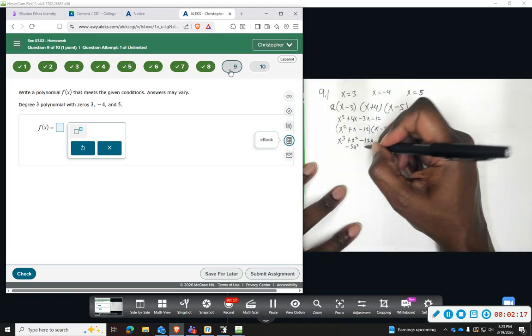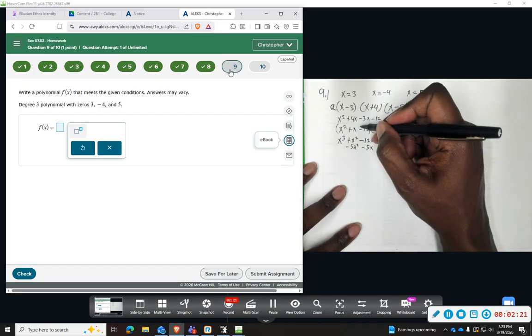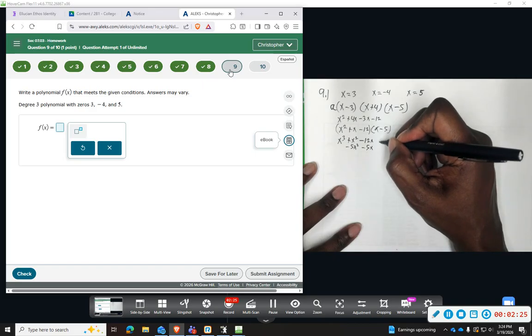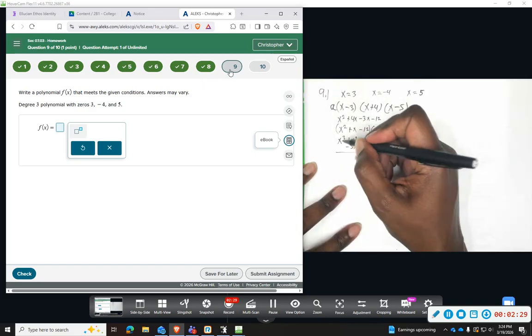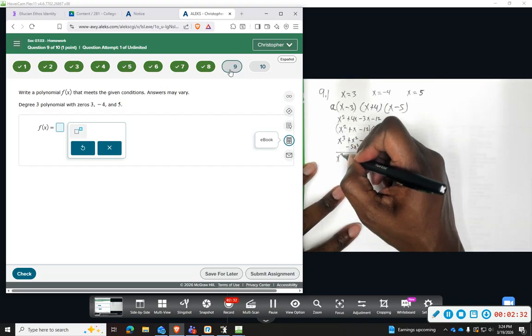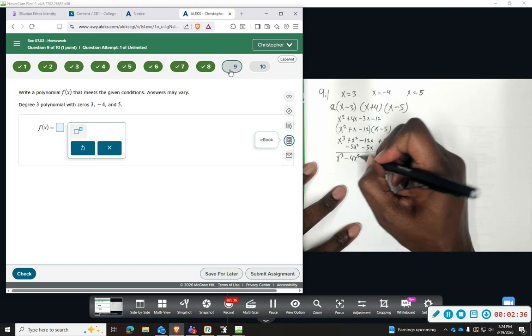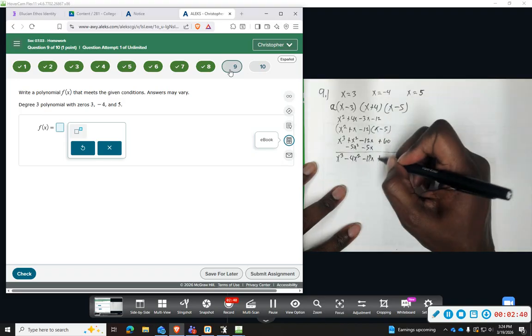X times negative 5, negative 5x, and then negative 12 times negative 5, positive 60. So we get x cubed minus 4x squared minus 17x plus 60.